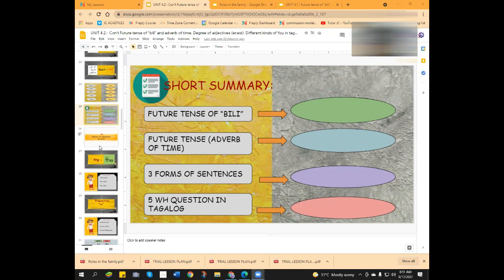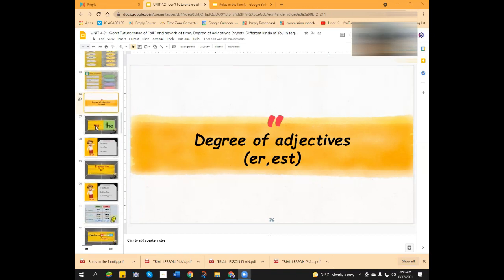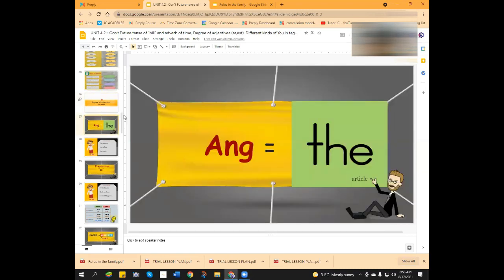It's easy. Okay, so we are going to our next topic, which is the degree of adjectives. So in English, we have the more or most, right? There are some rule breakers when you have to add er and est. Er is more, and est is the superlative, which is the most. Okay, we will tackle that. But before we go to the degree of adjectives, I just want you to familiarize yourself with this word because we will use it more often.